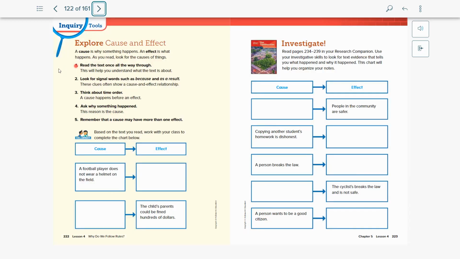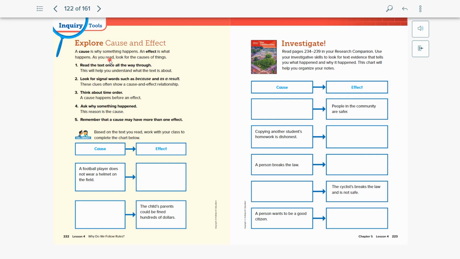And so we'll go ahead and flip over to the next page. For this page, we're going to be talking about cause and effect, kind of how we were saying earlier. So we can go ahead and start from the beginning. Yes, we have done this before, but in case you forgot, that's okay. A cause is why something happens, and effect is what happens.